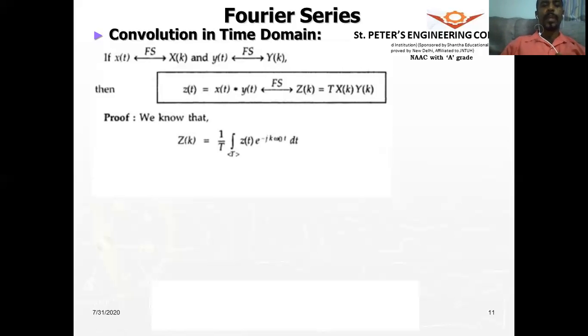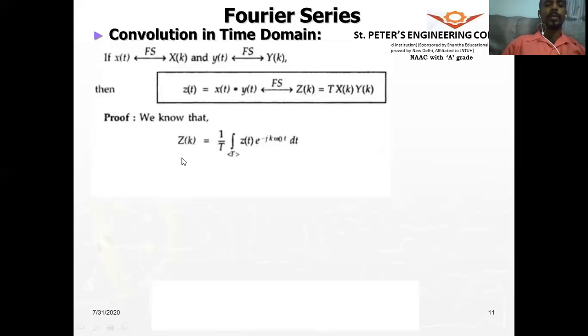So z of k, which is the complex Fourier series coefficient, is given by this formula: 1 by T, over 1 period, z of t e to the power of minus jk omega naught t dt. Always remember the Fourier series coefficients will come with an integral, and the e power term will have a minus.